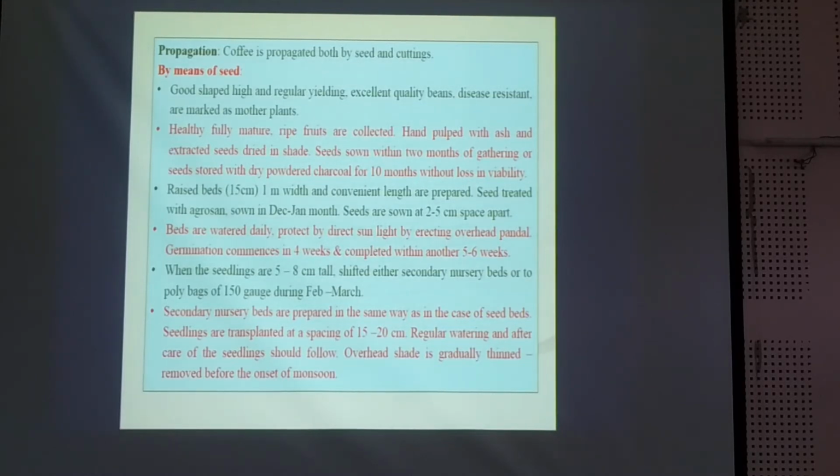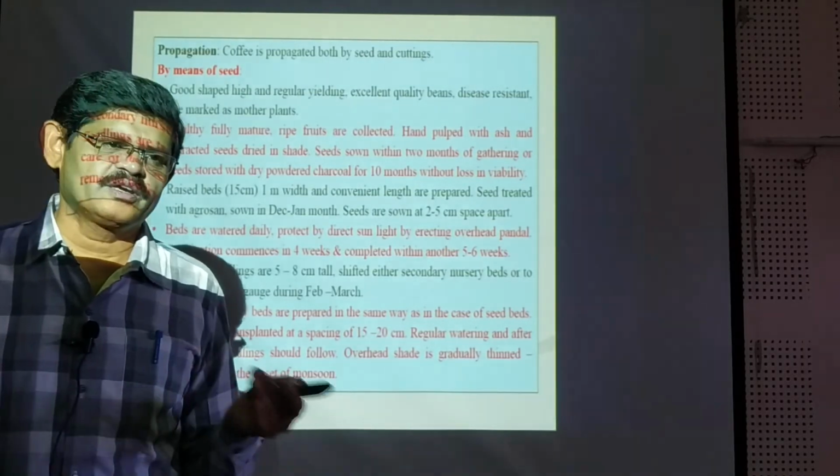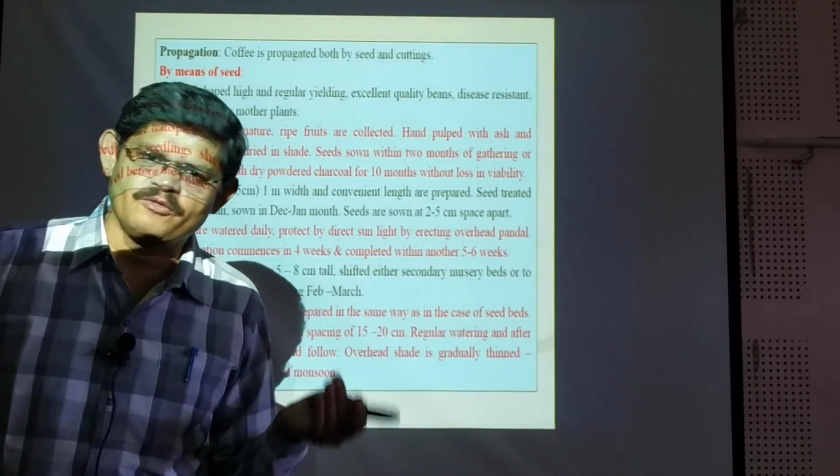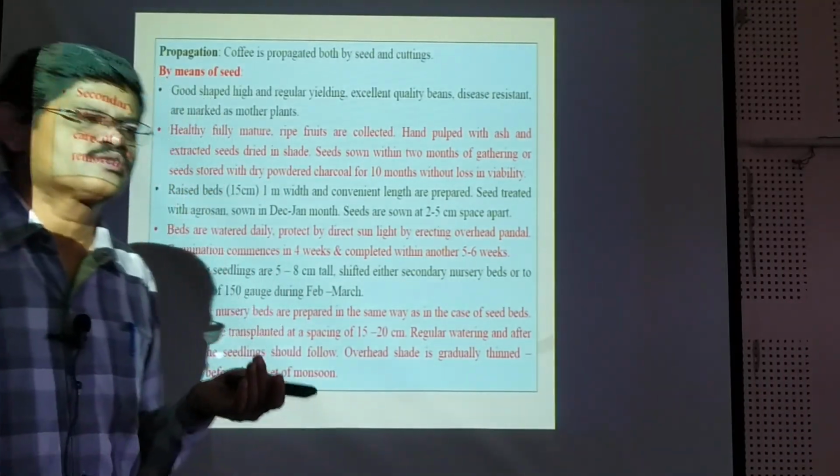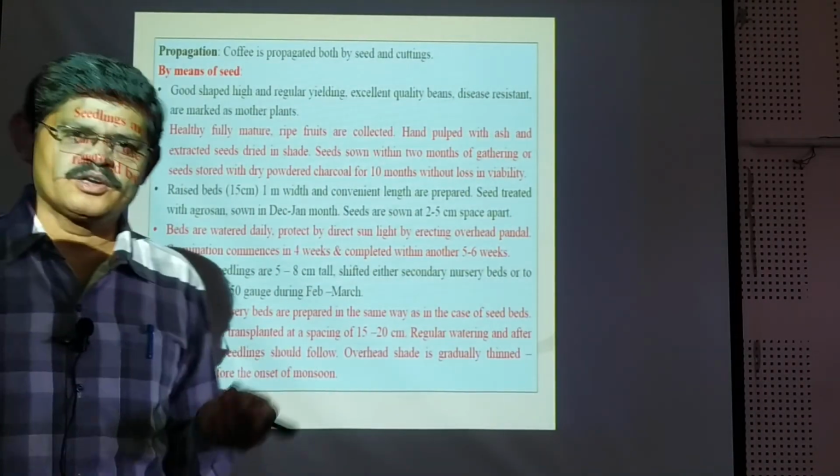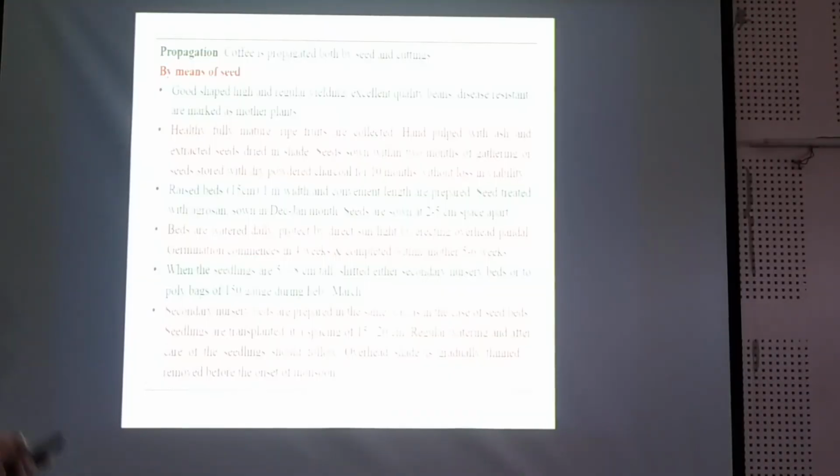Propagation of coffee is done both by seeds as well as cuttings. You have to take healthy, mature wood for the cuttings, and you have to take care. Whatever care is required for the cuttings, for root initiation we sometimes have to use plant growth regulators also for better results.